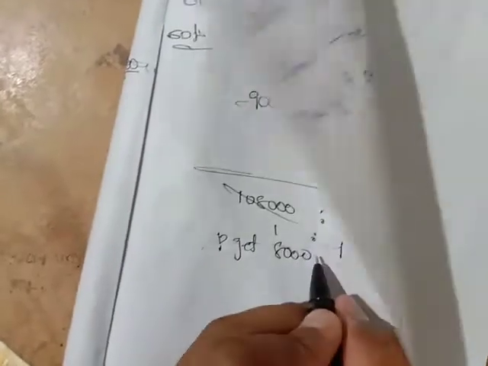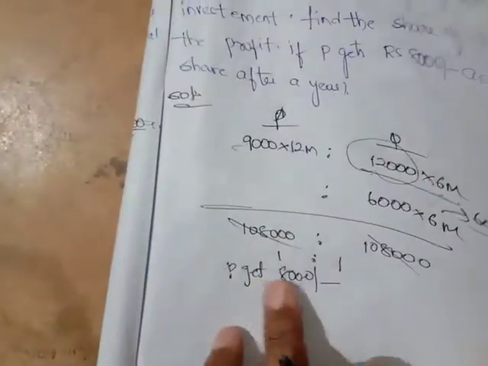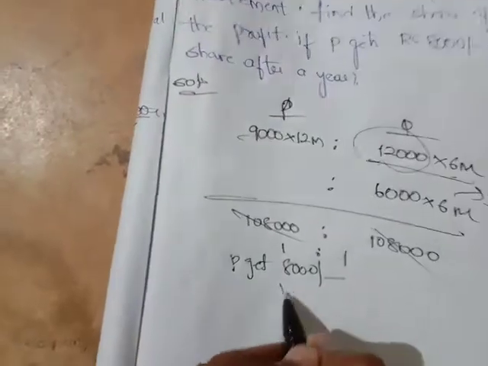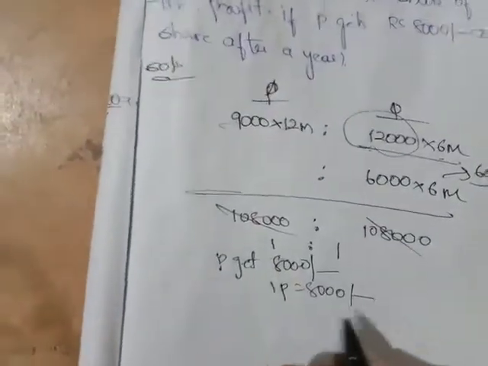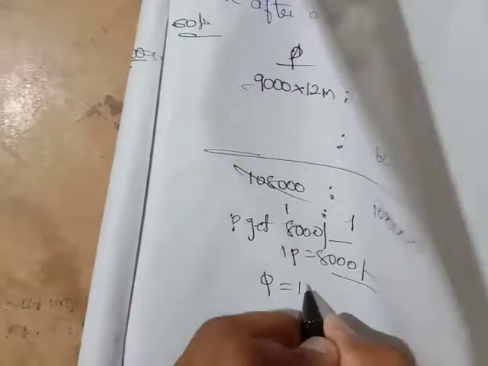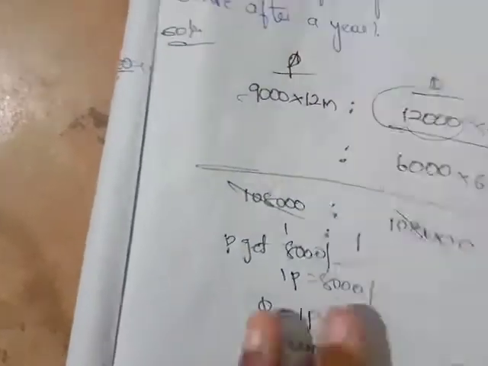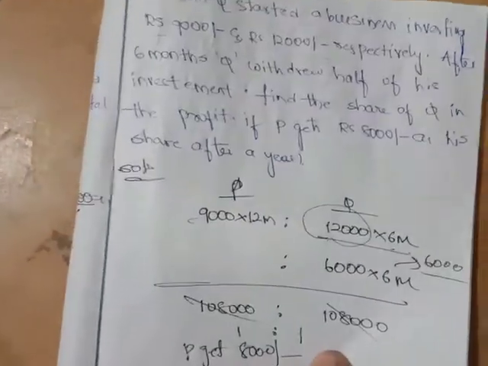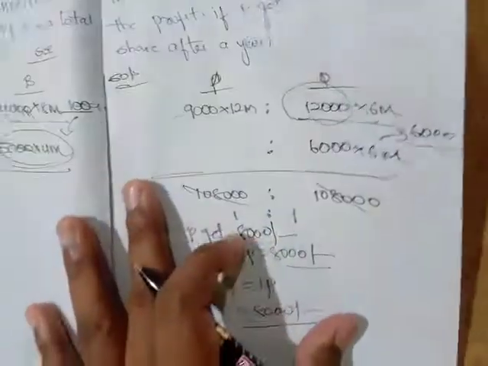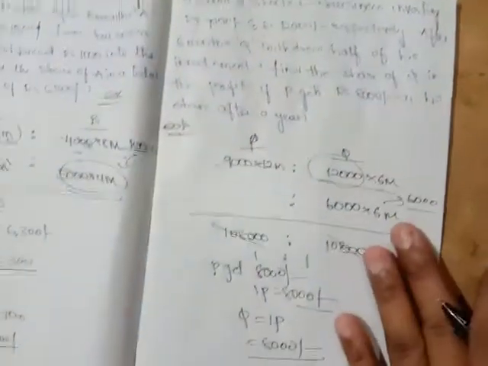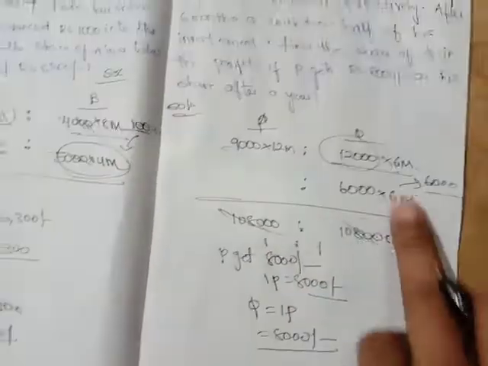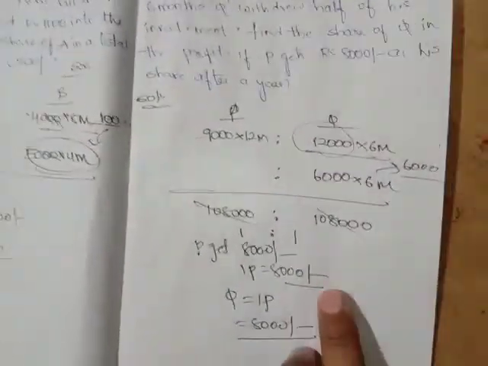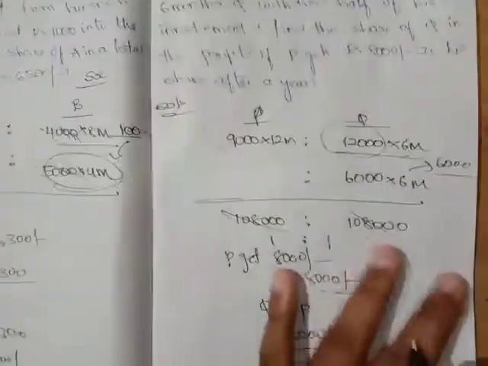P gets 8000. It is told that P gets a share of 8000. What is P's share? One part. So one part is equal to 8000. If P gets 8000, then Q's part is how much? One part, so definitely it is also 8000. Right, friends? Have you got the concept? I think you got the concept. Don't worry, friends, just go through this, because it's a direct question. You'll get it once you revise the question.